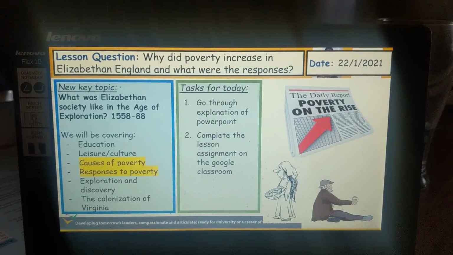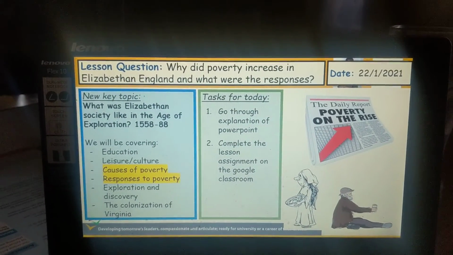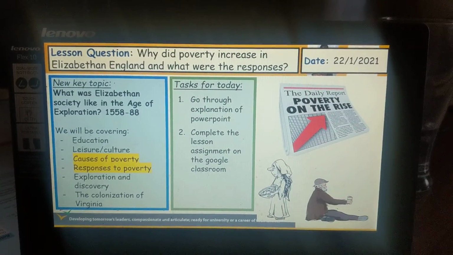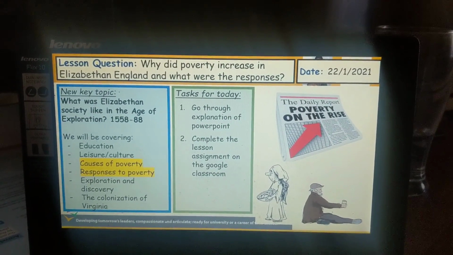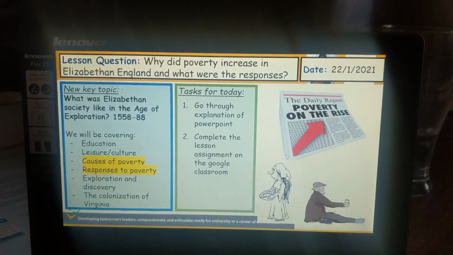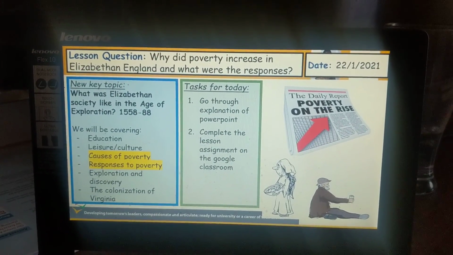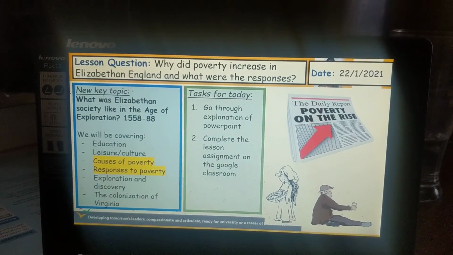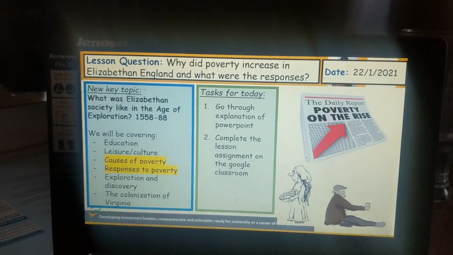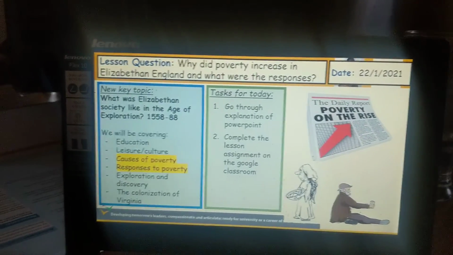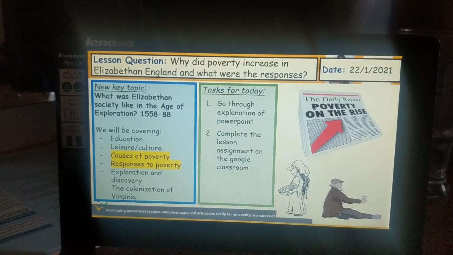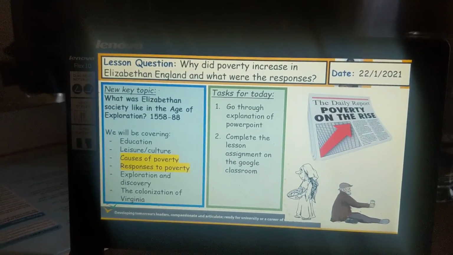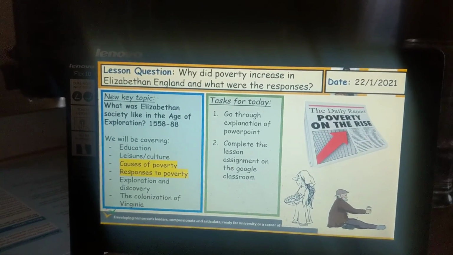So, continuing from last lesson, we're going to look at what Elizabethan society was like in the age of exploration, in the age of discovery, from 1558 to 1588. The lesson question at the top is: why did poverty increase in Elizabethan England, and what were the main responses to the poverty from the British public? Your task for today is to go through the explanation in the PowerPoint, and complete the lesson assignment that I've attached to the lesson on Google Classroom.